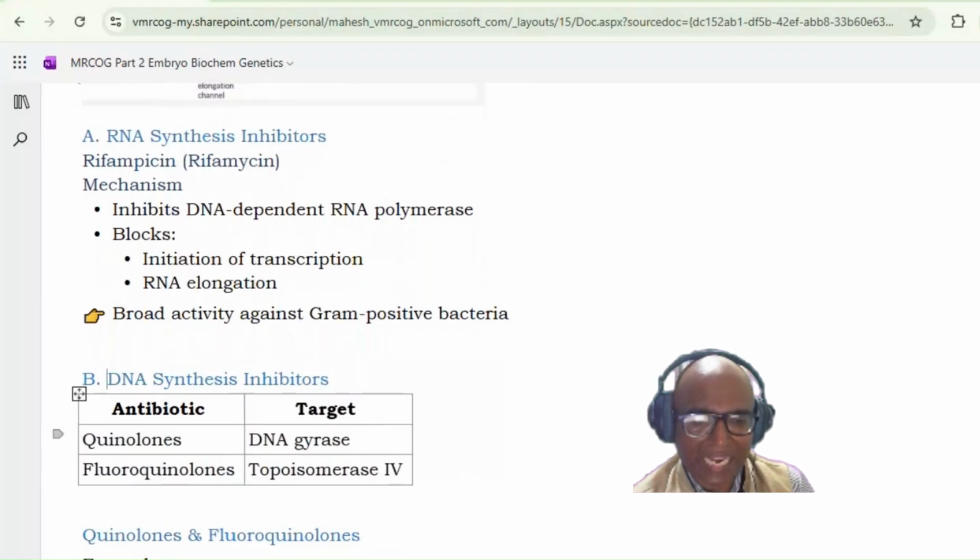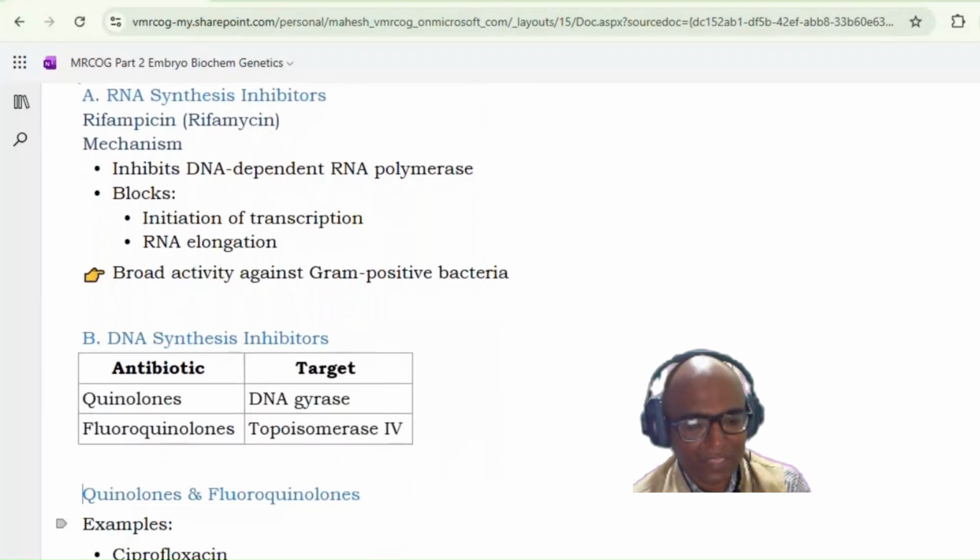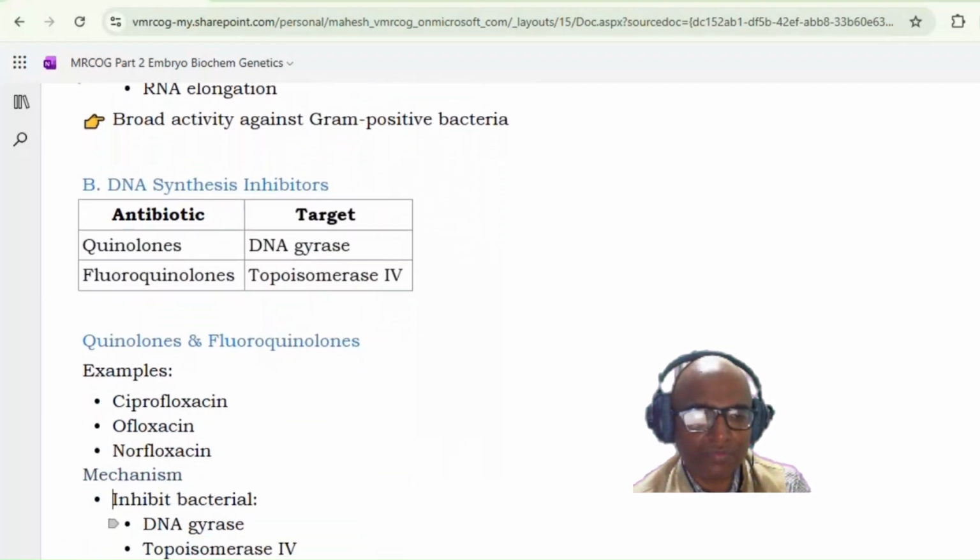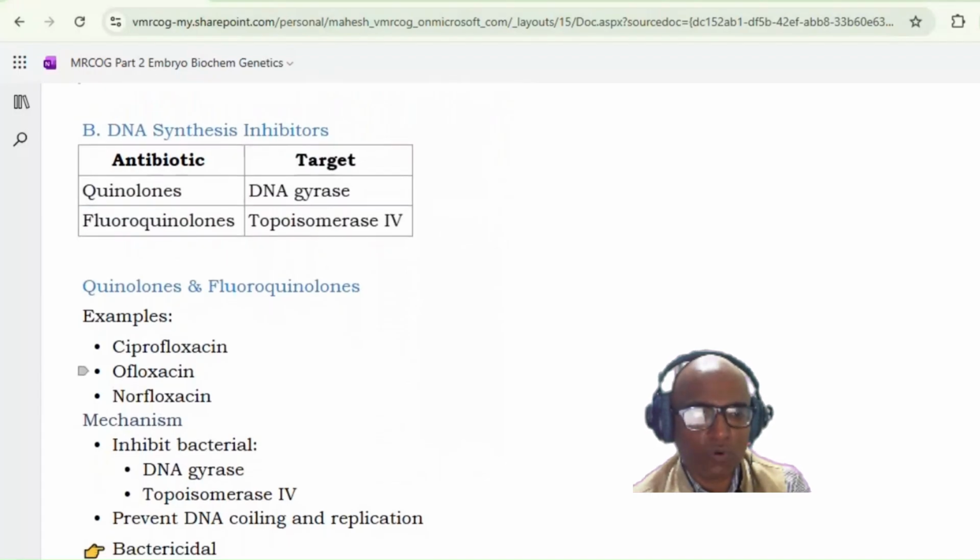For quinolones the target is the DNA gyrase, and for fluoroquinolones the target is topoisomerase 4. So quinolones will inhibit the DNA gyrase, and fluoroquinolones will inhibit the topoisomerase. Examples of the quinolones and the fluoroquinolones are ciprofloxacin, ofloxacin, norfloxacin, etc. They inhibit the bacterial DNA gyrase and topoisomerase 4. They prevent DNA coiling and replication, and they are bactericidal in action.